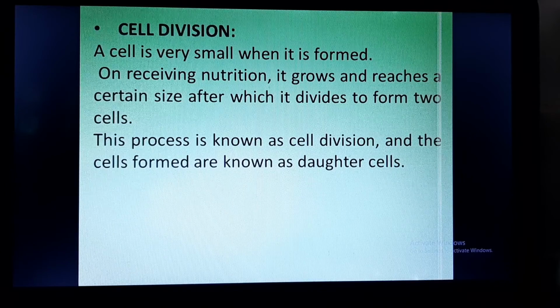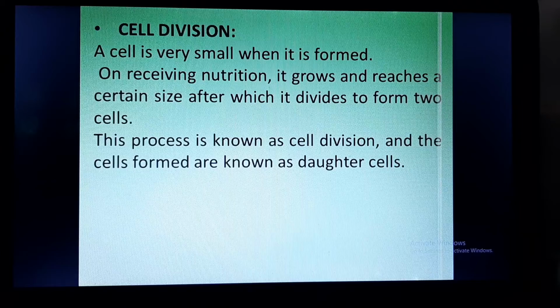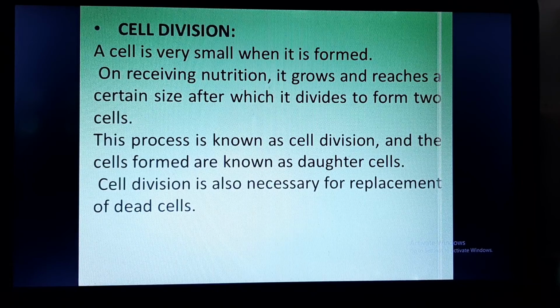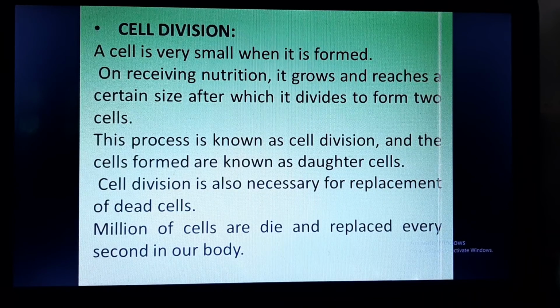So first one cell is there. When it receives nutrition, it will grow in size, and after attaining a particular size, it will divide into two cells. The cells which are obtained after the division are called daughter cells. Cell division is necessary for replacement of dead cells. Since the cells have a small life, cells keep on dying. So to replace dead cells, the cells need to divide and produce new cells. Millions of cells die and are replaced every second in our body. So you can see the speed.